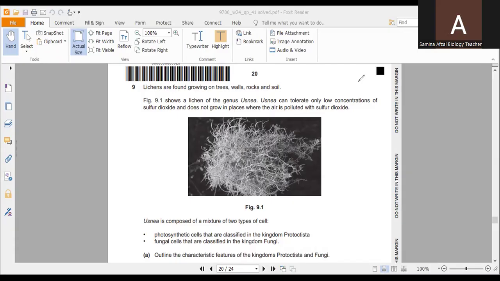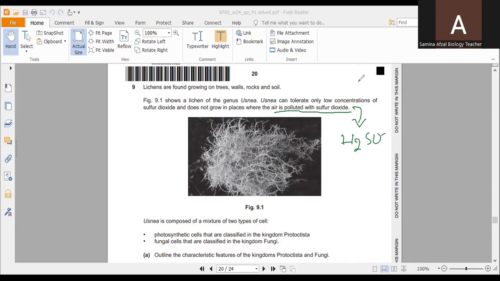So here the question is: figure 9.1 shows a lichen of the genus Usnea. Usnea can tolerate only low concentrations of sulfur dioxide and does not grow in places where the air is polluted with sulfur dioxide. It means sulfur dioxide causes pollution in the air, and when this sulfur dioxide dissolves in rainwater, it is changed into sulfuric acid.